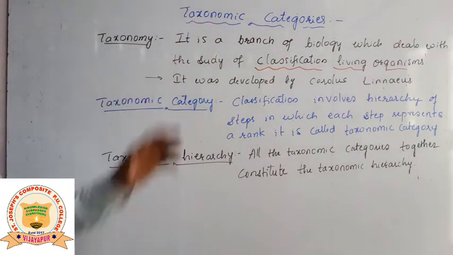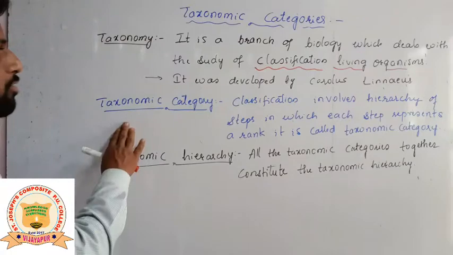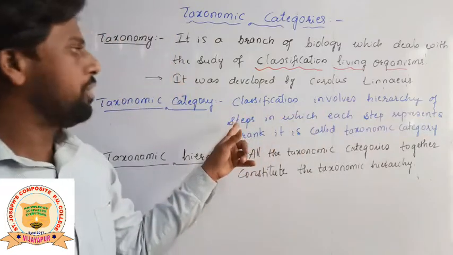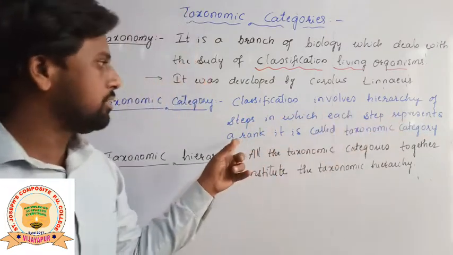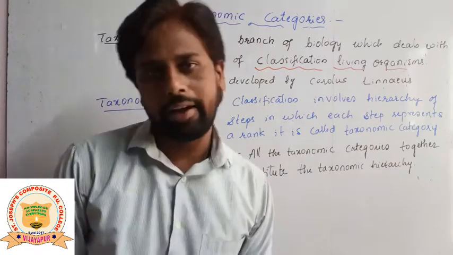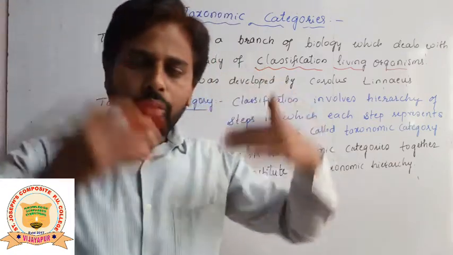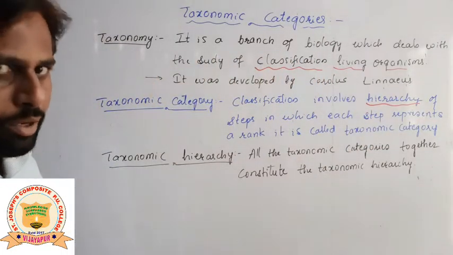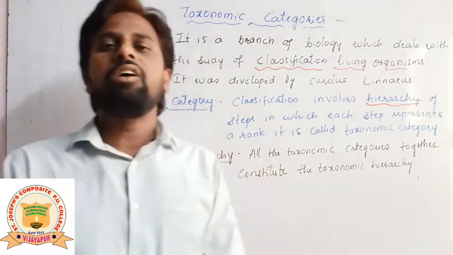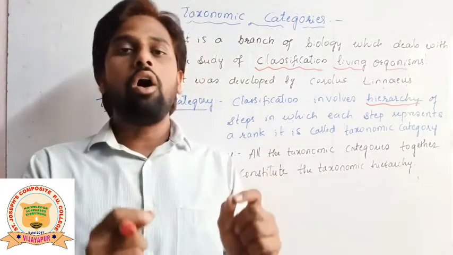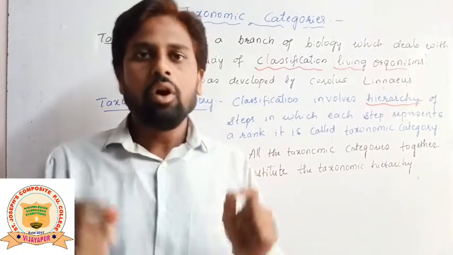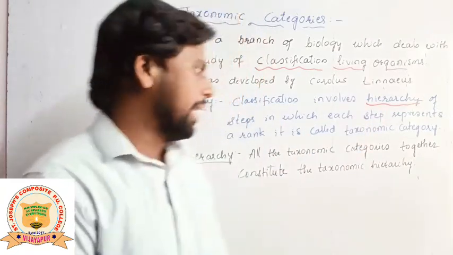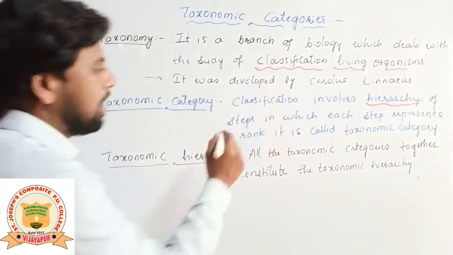Now the main content of our topic is taxonomic categories. What do we mean by that? Classification involves a hierarchy of steps in which each step represents a rank. It is called a taxonomic category. What do you mean by hierarchy, students? It is the systematic representation or arrangement of organisms in a systematic order. That is what we call hierarchy.